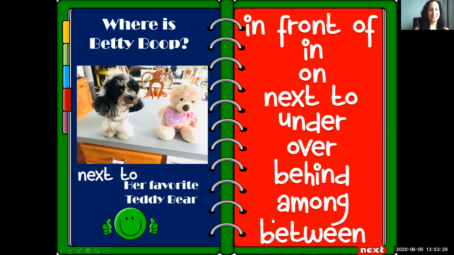Aww. Does everyone remember where Betty Boop is? What's this blue thing? This is a counter. So remember the last one? Betty Boop is on the counter and she's next to her favorite teddy bear.